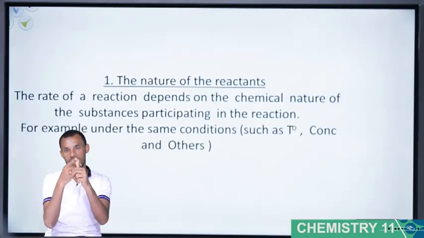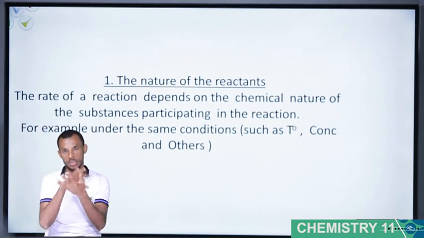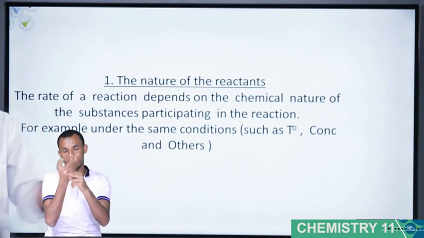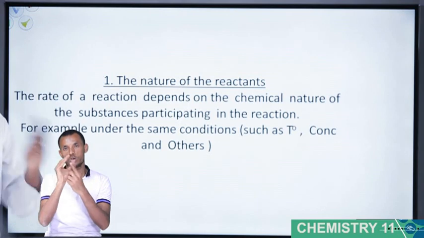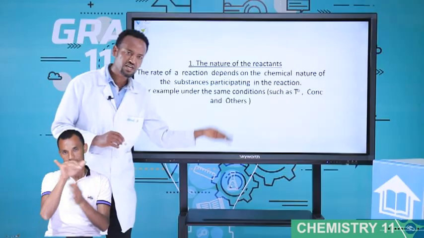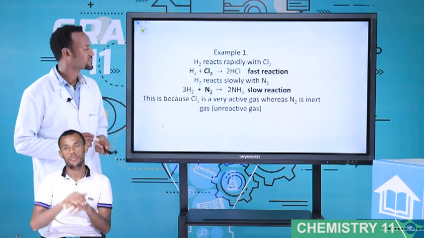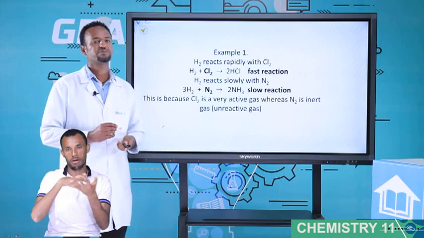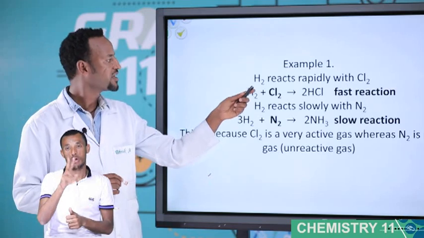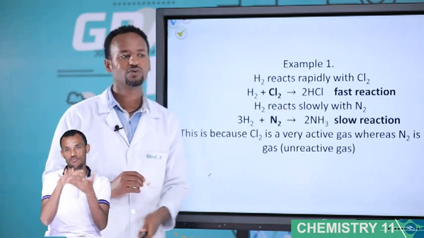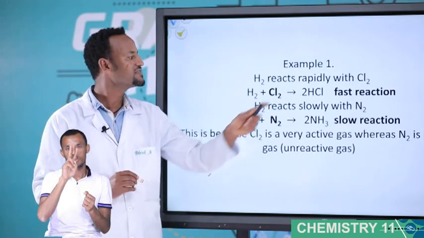Look, the first one, the nature of the reactants. The rate of a reaction depends on the chemical nature of the substances participating in the reaction. For example, under the same conditions, please students, the same condition means the same temperature, the same concentration, and the same other parameters, different reactions take place. Example 1. H2, you know hydrogen. H2 reacts rapidly with Cl2. H2 with Cl2, it gives what? HCl. This is a very fast reaction.